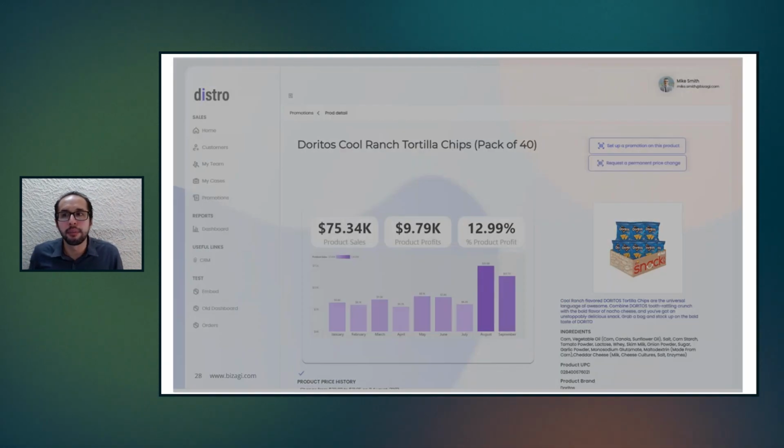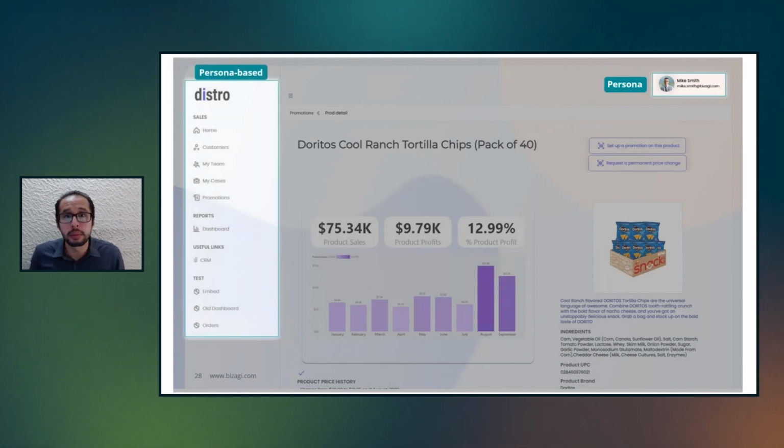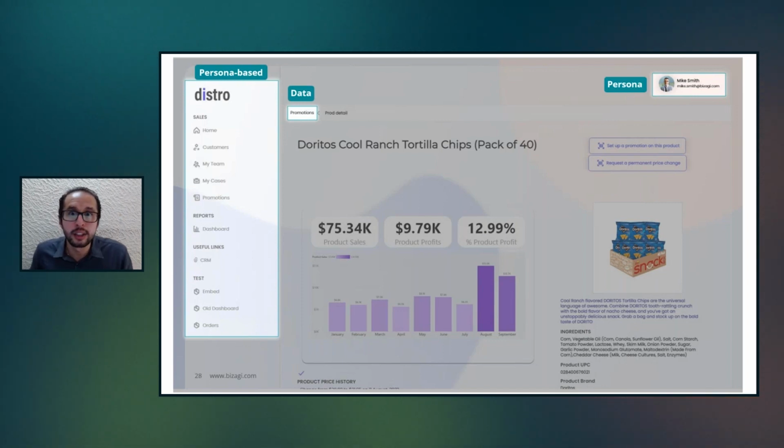So it means I am going to build one application for every single persona that I have in the experience matrix. The menus displayed in that application will be based on the persona that is accessing the application. The data or the business objects that we have in the experience matrix will be used to create pages to display information, and that information can go from high levels to detailed levels.